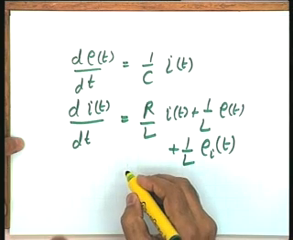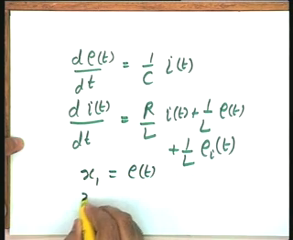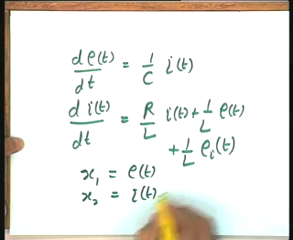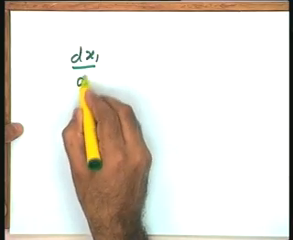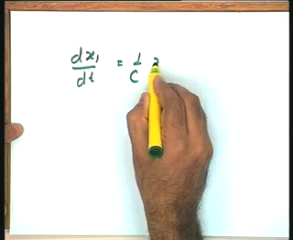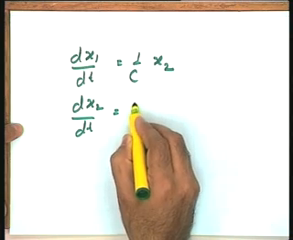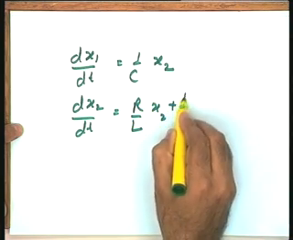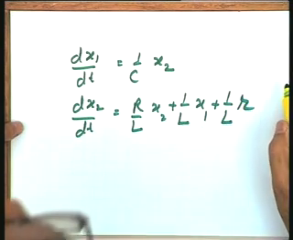If I use the standard nomenclature, if I say x1 is the variable E(t), x2 is the variable I(t), and R is the input variable E_i(t), you will please see that your state variable model for this system becomes dx1/dt equal to 1 over C x2, dx2/dt equal to minus R by L x2 plus 1 by L x1 plus 1 by L R. These are the two equations, which is a set of state equations.